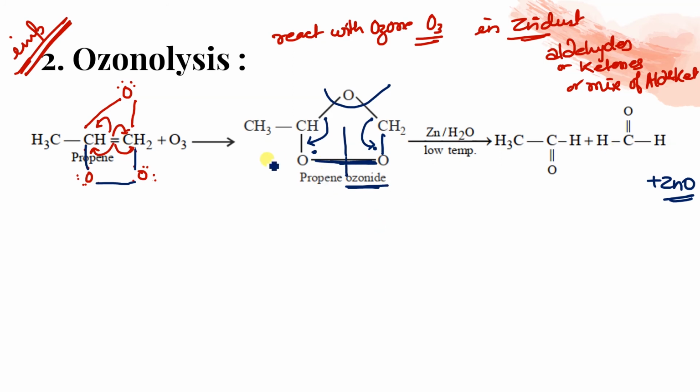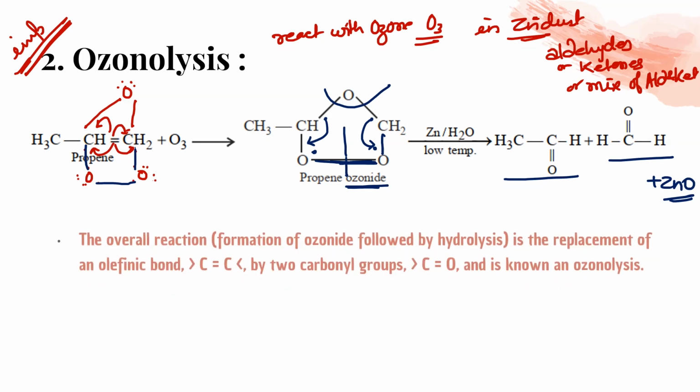So what will happen, this will give you CH3, C double bond O, and then H. Similarly, this will be H, C double bond O, like this. Got it? So this is, you can say, the mixture of aldehydes. Any doubt in this बच्चे? Clear है? एक और example. Let's do one more example.